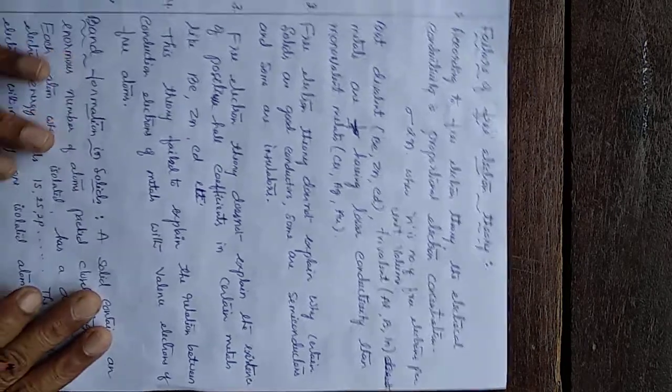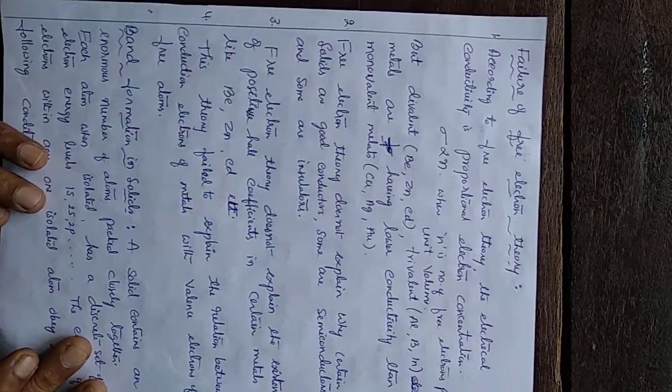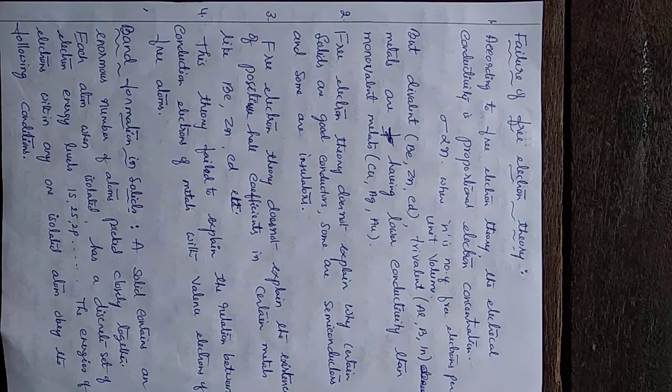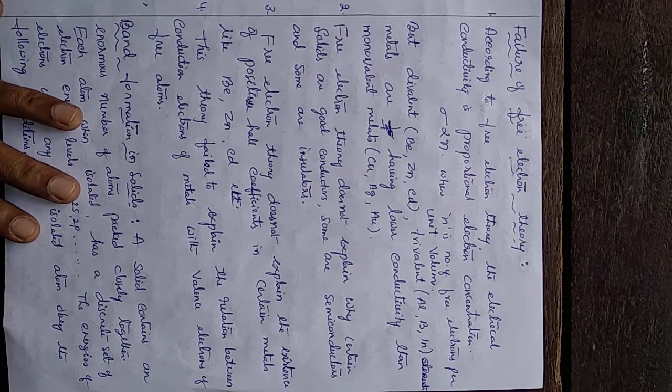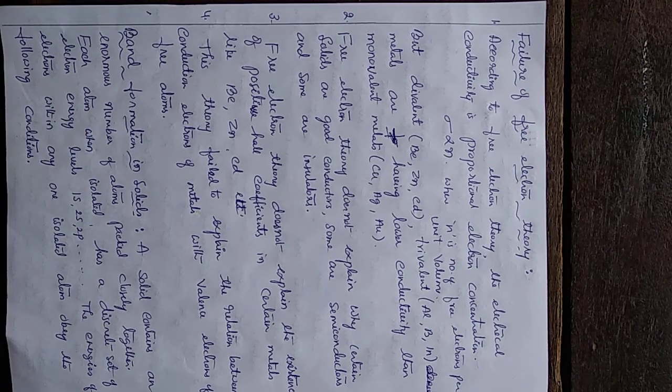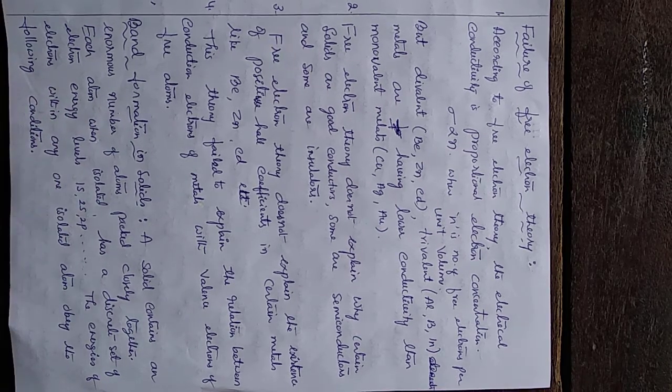So, because of this failure, one more theory was developed. It is band theory of solids. In band theory of solids, as per classical free electron theory, the energy levels occupied by the electrons are single levels, whereas in band theory, those levels split into many levels. A single atomic energy level splits into many closely spaced levels known as bands. This is about the band theory.